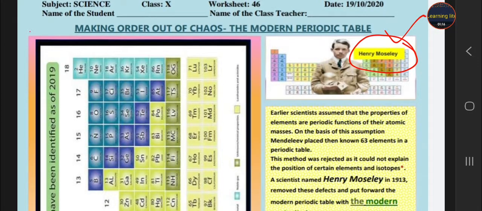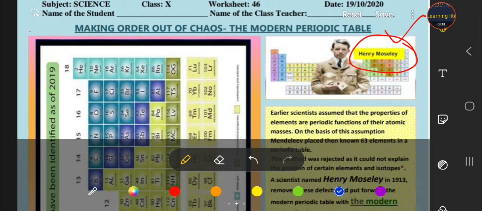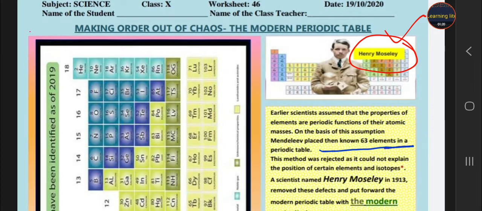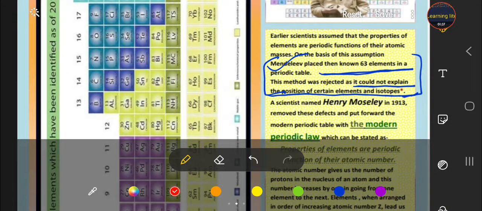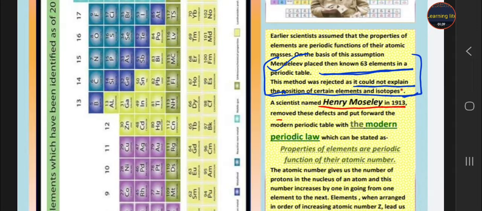There are some reasons. What are the reasons? First, Mendeleev placed the known elements only, 63 elements. Second one, it could not explain the position of certain elements and isotopes. So these are the drawbacks of the Mendeleev, and to remove these drawbacks, a scientist named Henry Moseley in 1913 removed all the defects and gave a modern periodic law.